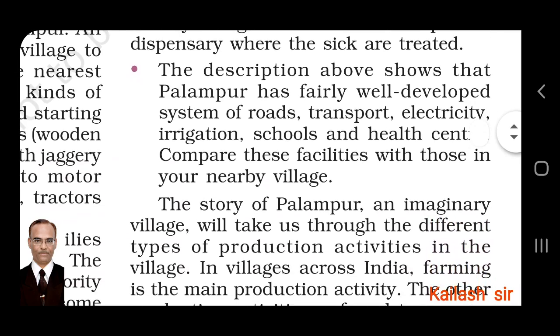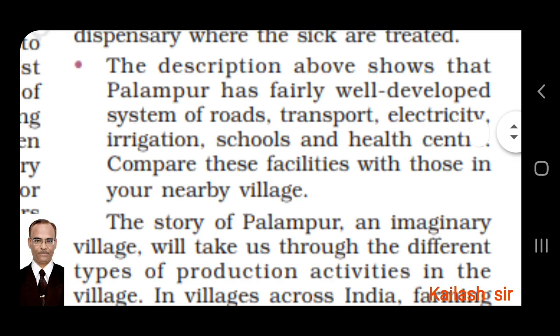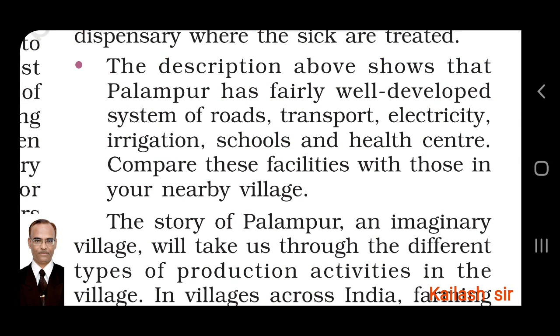The description above shows that Palampur has a fairly well developed system of roads, transport, electricity, irrigation, schools and health center. A well developed system of roads is there, transport facilities, electricity and power supply, and irrigation. Irrigation means the water supply given to the farms for agricultural needs. Schools and health center are also there.